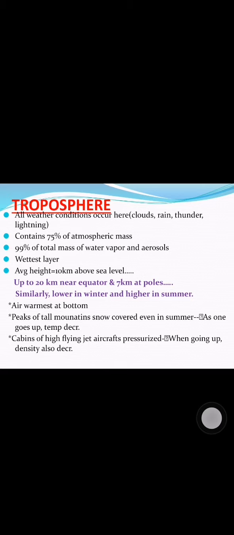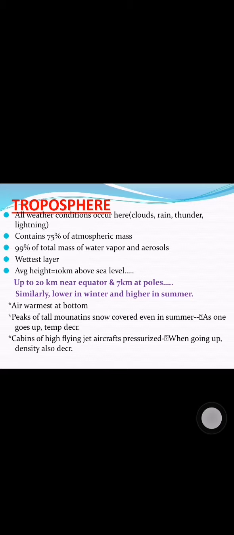The point which I have just told you needs to be given special attention because this is a concept which the entrance test makers love the most. So listen carefully guys. Troposphere has a maximum of 20 kilometers at equator and 7 kilometers at the poles, and also its height is the highest during summers and lowest during winters. Since 99% of the total mass of water vapor and aerosols is found in this layer, this is the wettest layer. Also, take note that 75% of atmospheric mass is contained in this particular layer.